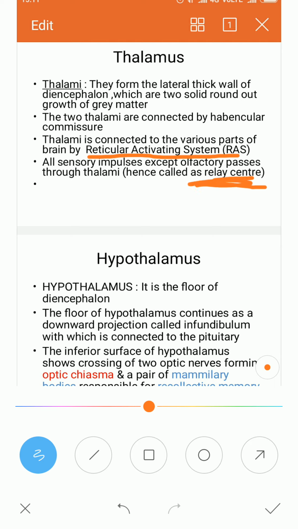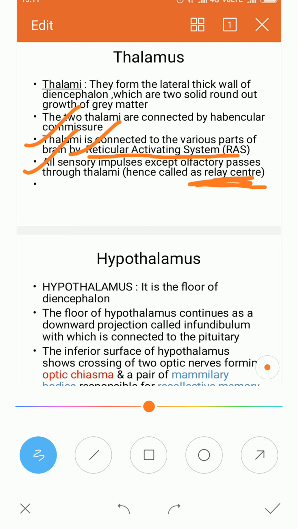Now this is one of the important things. Whatever sensation is coming from throughout your body has to pass through this RAS system. The RAS system will sort out the impulses and send them to the respective functional area present in the cerebrum. So all sensory impulses have to pass through this RAS.